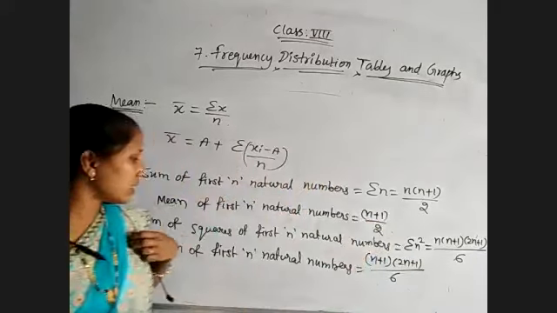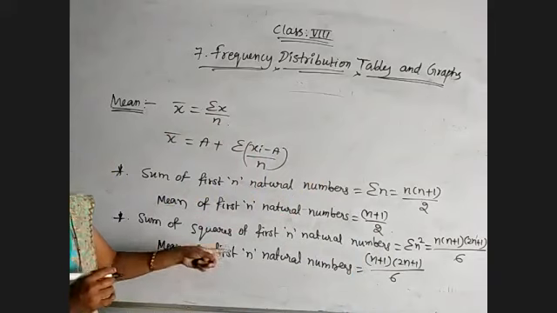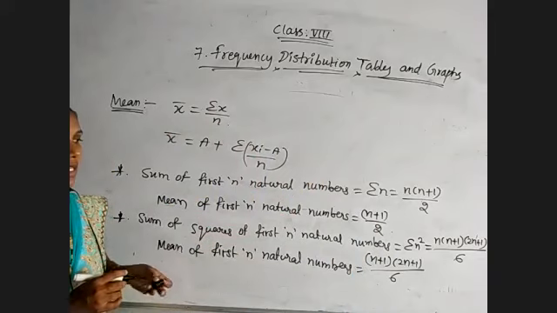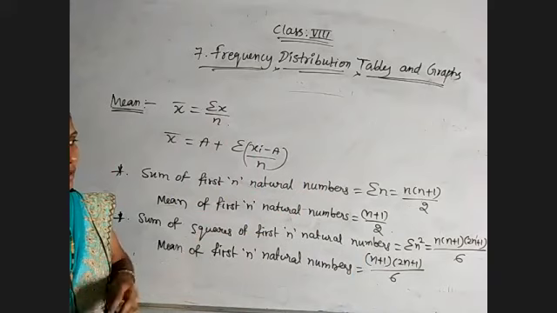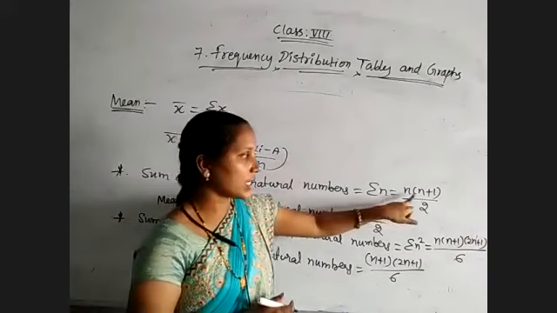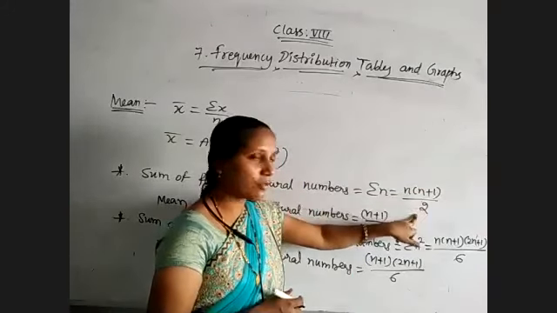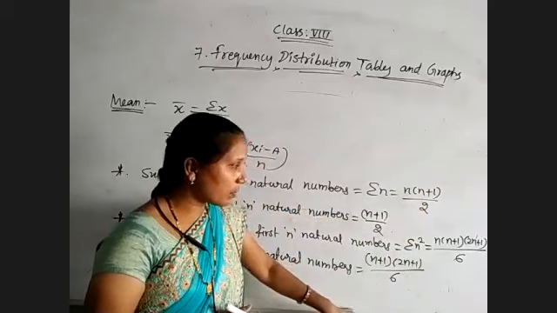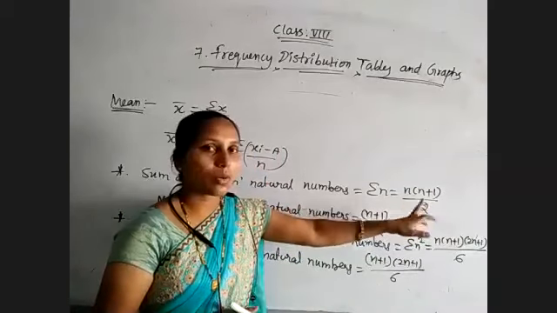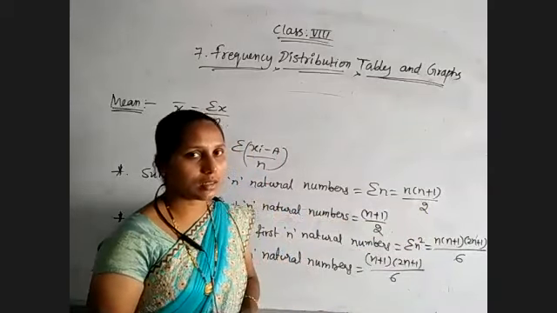Still we have the sum of cubes of the first n natural numbers, which is sigma n cube, equal to sigma n whole square, that is n square into n plus 1 whole square by 4. And for the mean, n into n plus 1 whole square by 4 we will get. Okay.